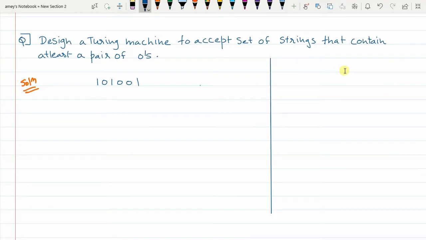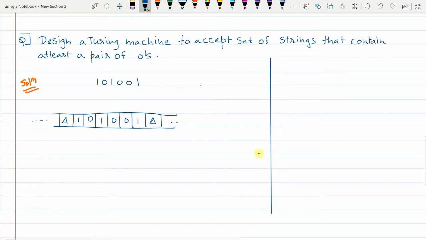So in the initial setup, this is your Turing machine. This is the tape of the Turing machine, and I will insert the input, that is 1 0 1 0 0 1. This is the input string. There is delta over here and delta over here, which means these cells are blank, and you need not show other cells. So initially I take one valid input string and insert it onto the tape. All other cells are marked with delta or blank symbol.